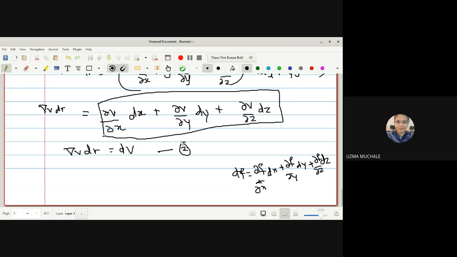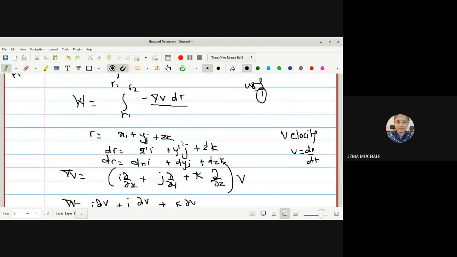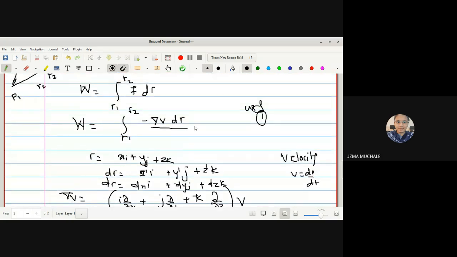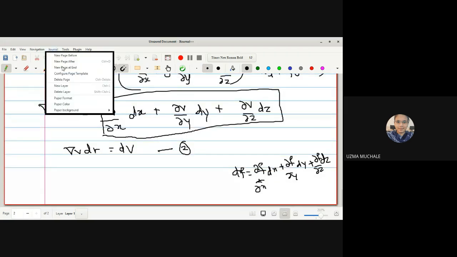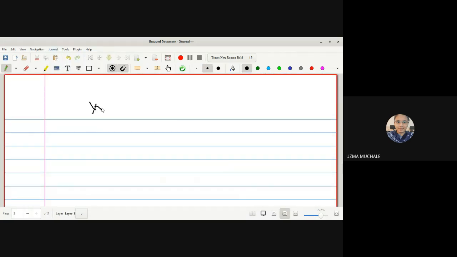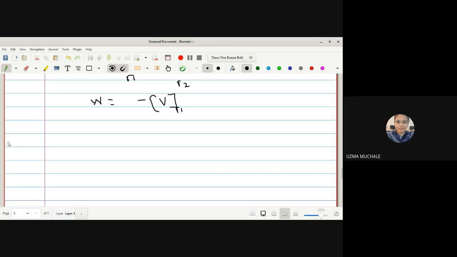Say equation 2. Now we are going to use these values in this equation. Let me write down the formula for the work done. We will evaluate the whole value. Work done is equal to minus integral from R1 to R2. We have got the value of del V dot dr as simply dV. So total work done is equal to minus the integral of dV, which is simply V within the limits R1 to R2. Now whether you put the limits R2 minus R1.